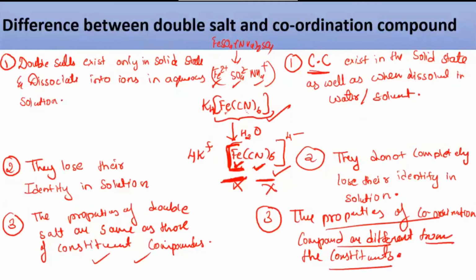Whatever you are expecting, the same answer you are getting. That means the properties are similar. If you don't get that answer, that means their properties are different. That means there is something else happening there. There is a bonding taking place, due to which they don't give you the answer. So that will be the next. Three differences are enough.